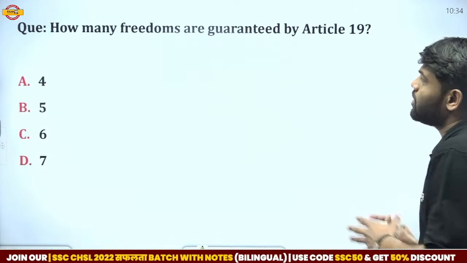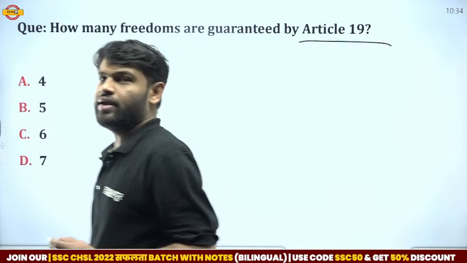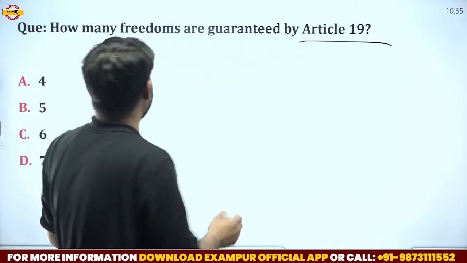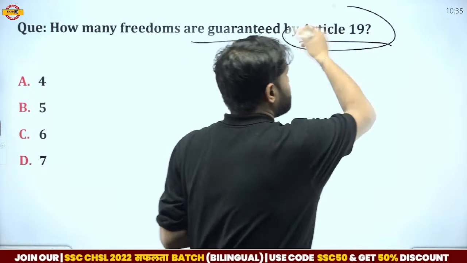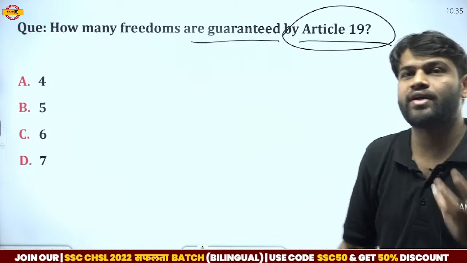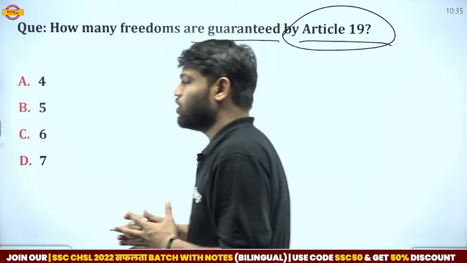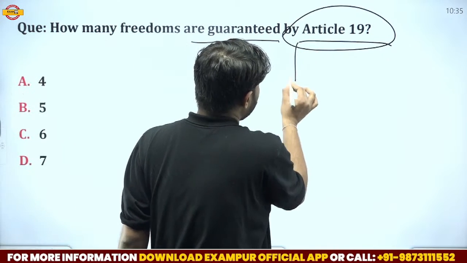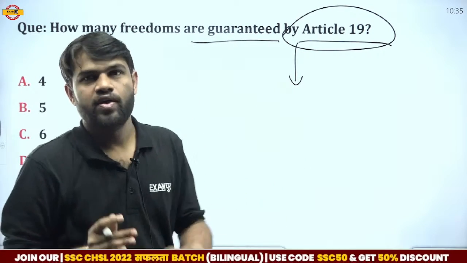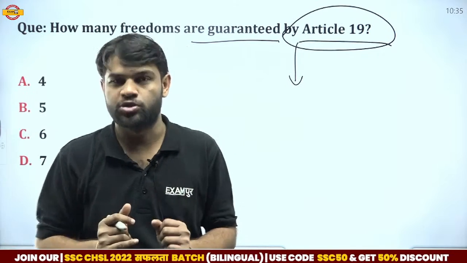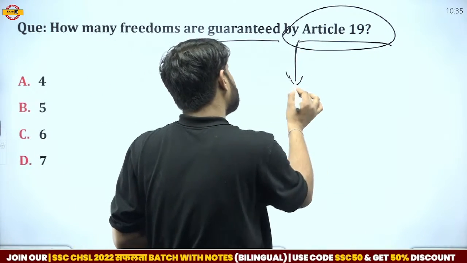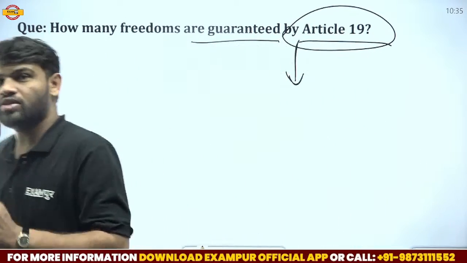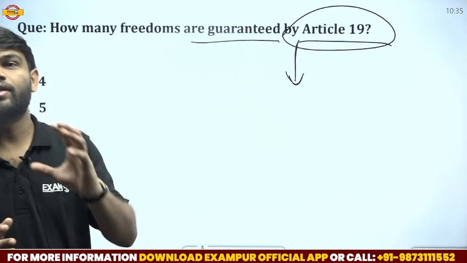Now, how many freedoms are guaranteed by Article 19? Again, a very important question. You have to find out the number of freedoms guaranteed by Article 19. How many freedoms were granted by the Indian Constitution? 4, 5, 6, or 7. I think everyone knows that Article 19 is related to freedom of speech, the protection of certain rights regarding freedom of speech.